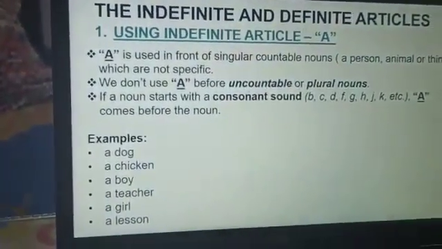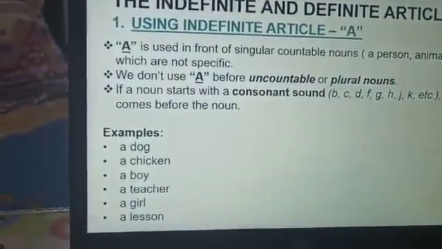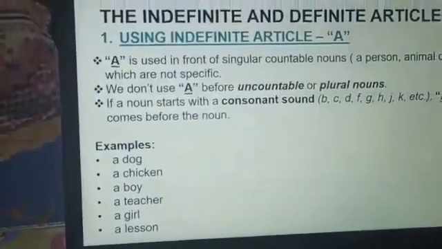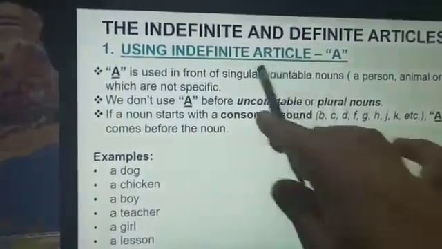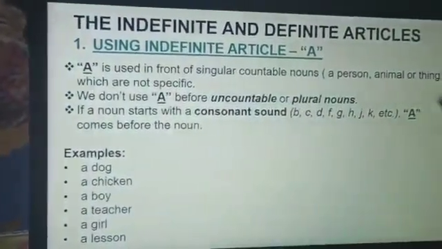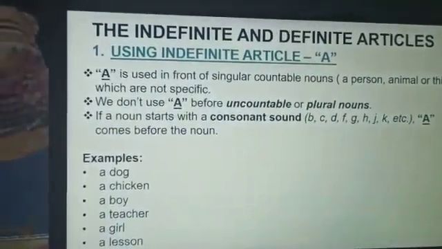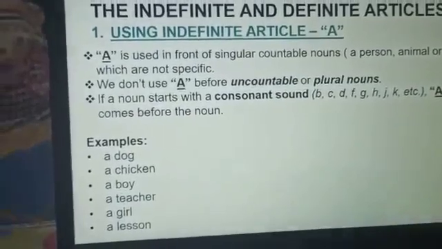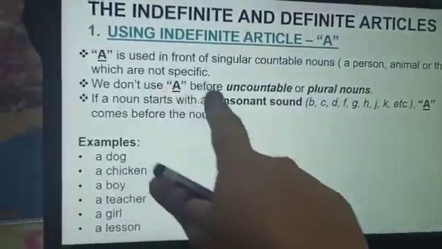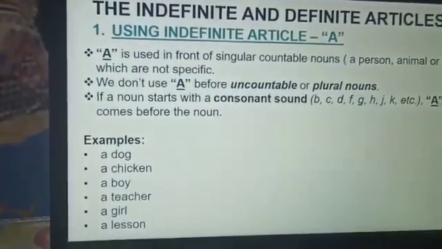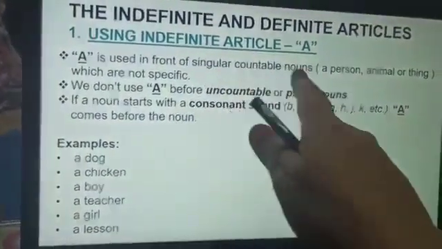Where and how do we use this indefinite article? A is used in front of singular countable nouns. Always remember, it is always used with singular countable nouns, like a person, animal or thing, which are not specific, as we have learned in the previous video. We don't use it before uncountable or plural nouns, because we are using it with singular countable nouns.